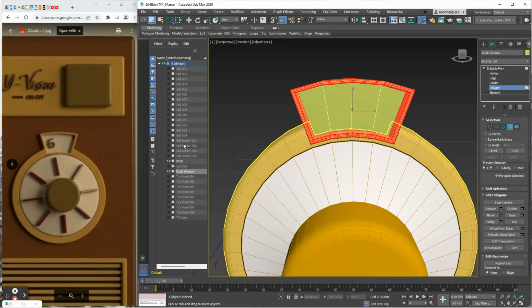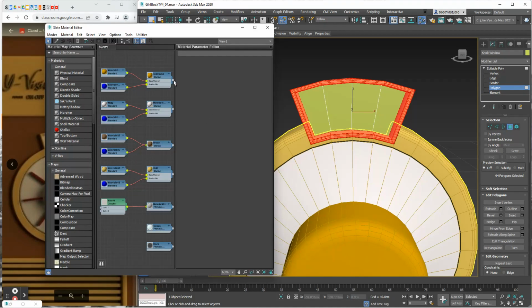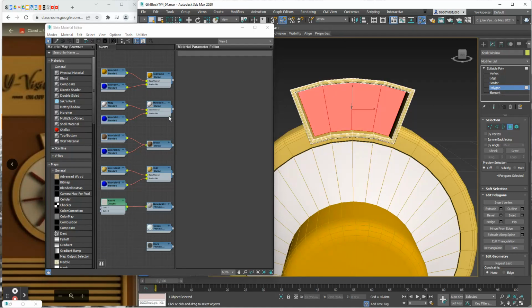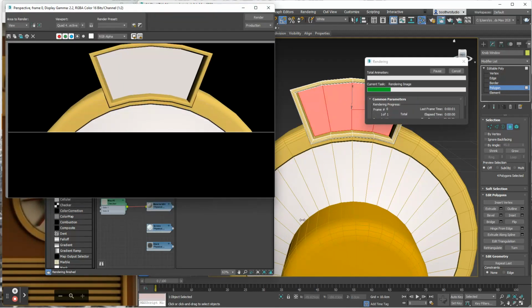Grab my material editor, M key, and let's see. That's the gold metal. This is the gold. So that's the one I want to apply to that. Change my selection set to white. Let's see. That's the checker map. This must be the one, I didn't give it a name, but it's the one that I'm calling white. And now if I hit, there we go.